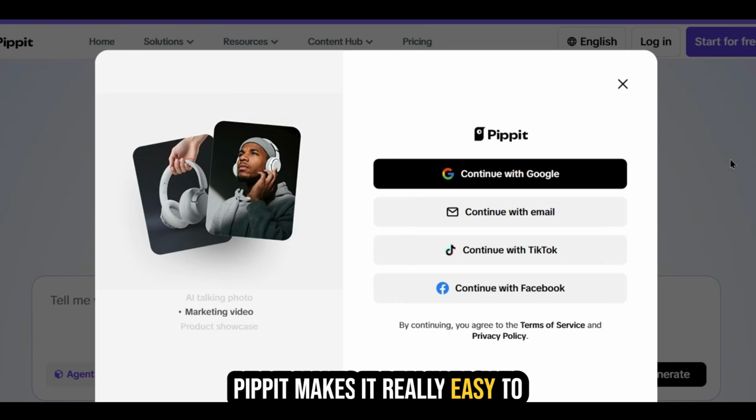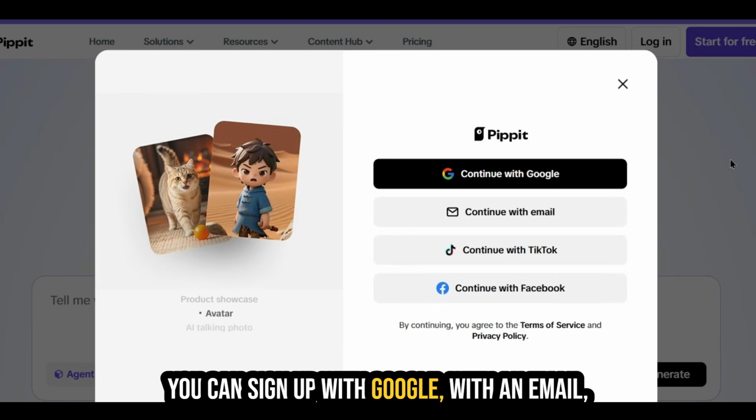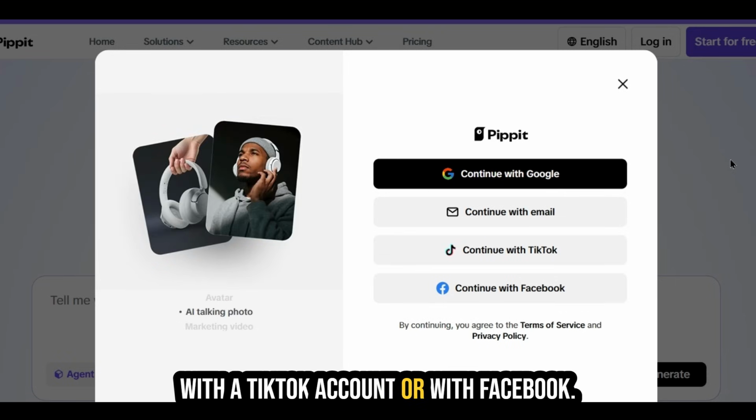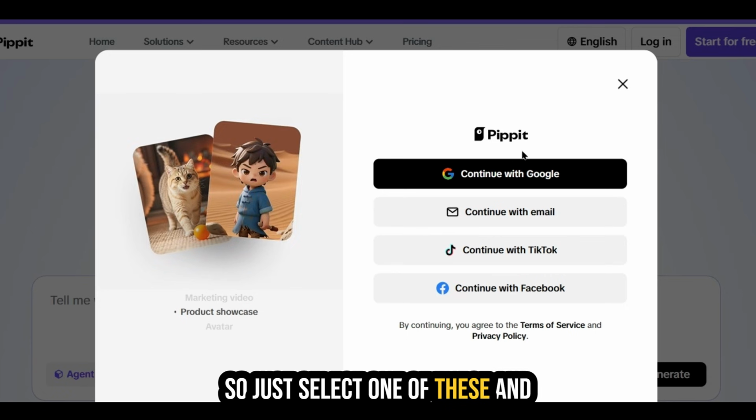Pippit makes it really easy to sign up for your free account. You can sign up with Google, with an email, with a TikTok account, or with Facebook. So just select one of these and sign up for your free account.